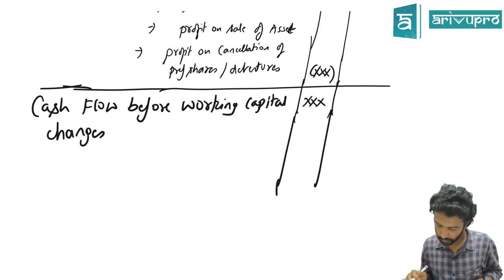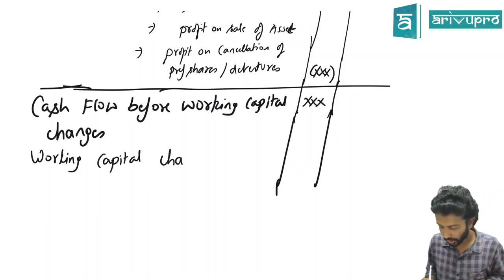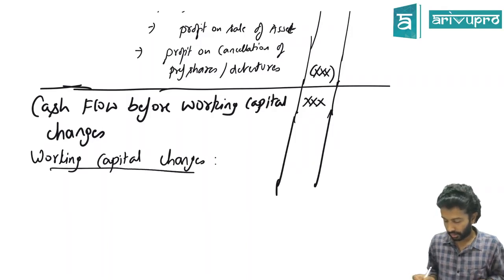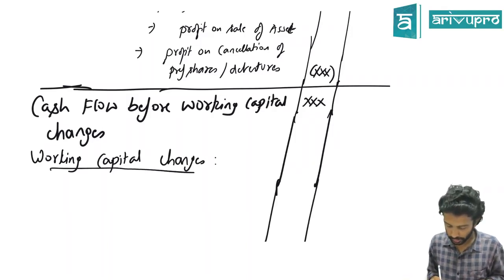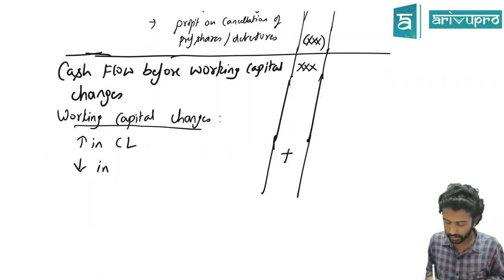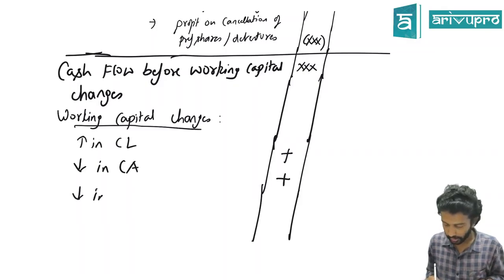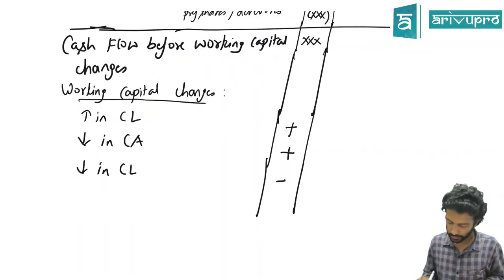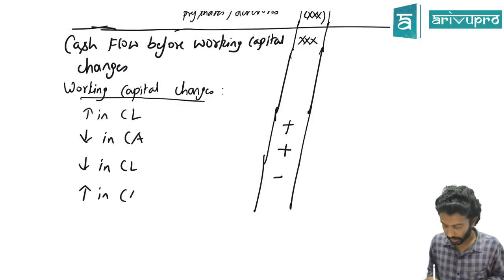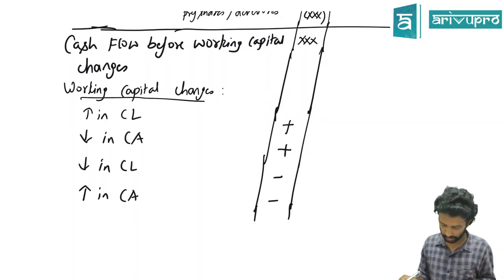Then we consider something known as working capital changes. In working capital changes we write increase in current liability means plus, decrease in current asset means plus, decrease in current liability means minus, increase in current assets means minus. Must have done all this in a BCom.